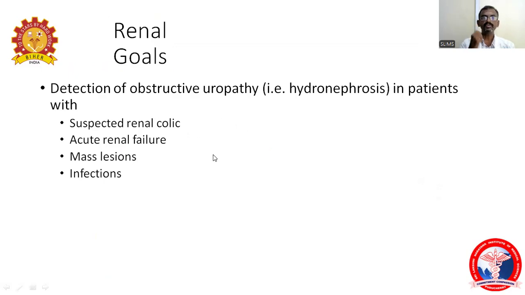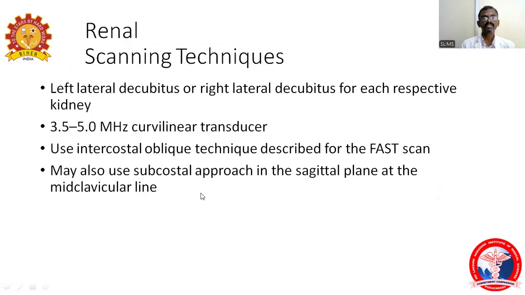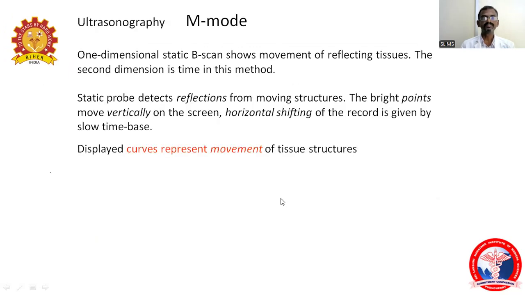So what is the renal scan? It is the detection of obstructive uropathy. What is obstructive uropathy? That is called hydronephrosis, in patients with suspected renal colic, acute renal failure, and infections. Here we have to place the patient in either right or left decubitus, respective of the kidney. A curvilinear transducer can be used. The intercostal oblique technique can be used in case of a FAST scan. We also use a subcostal approach in the mid-clavicular line.